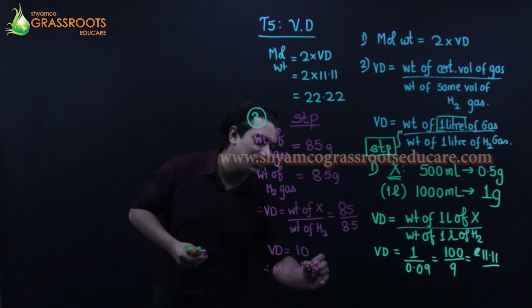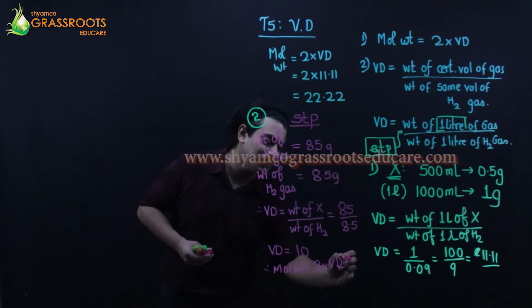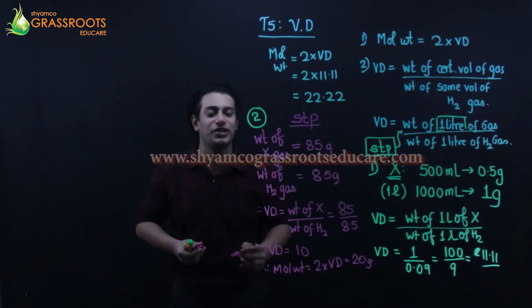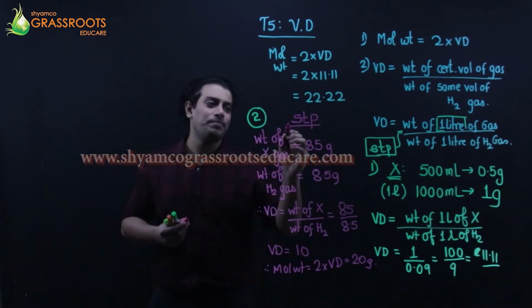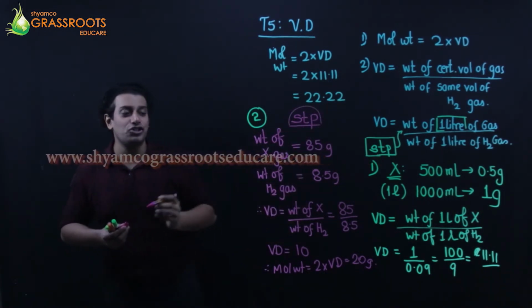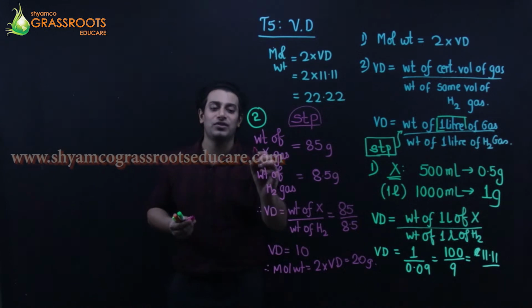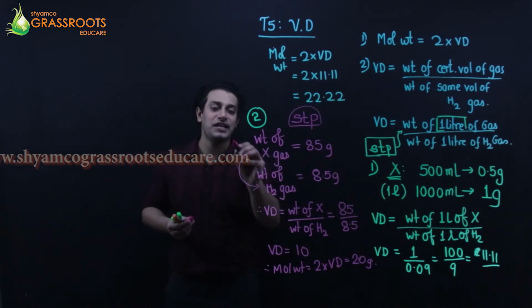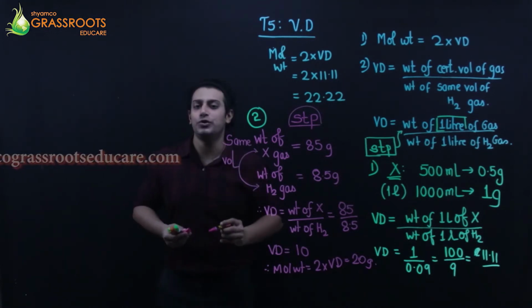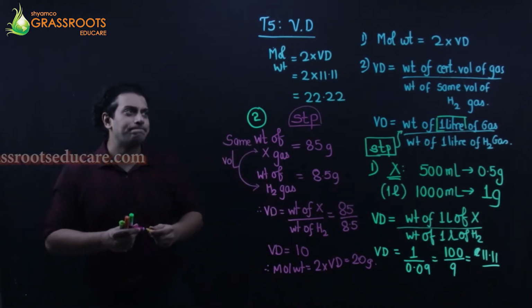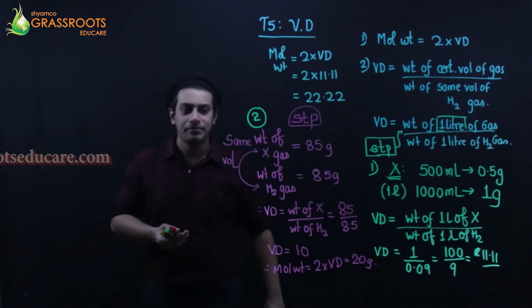Molecular weight is going to be 2 into vapor density. So the answer is 2 into 10, which is 20. In the question, STP is given, and second, they have mentioned that the volumes of both are the same. Okay, that was your second.